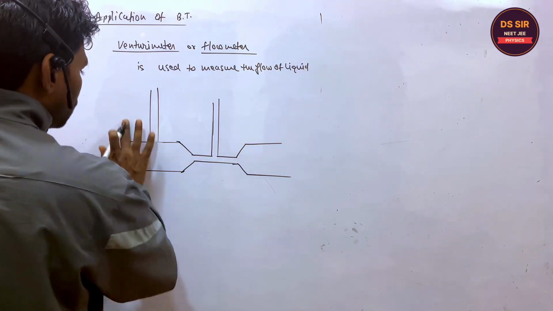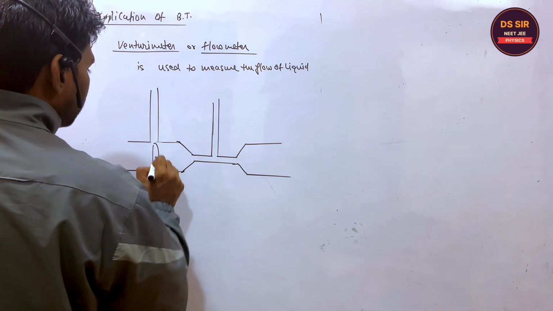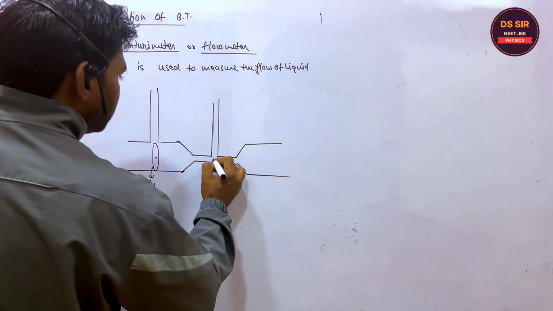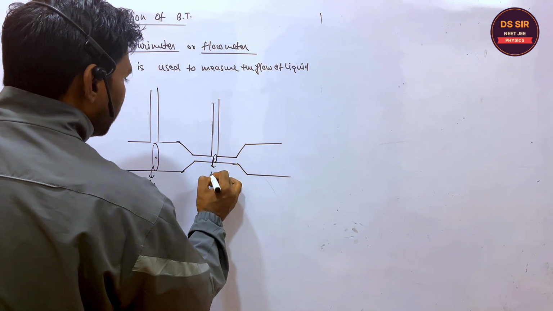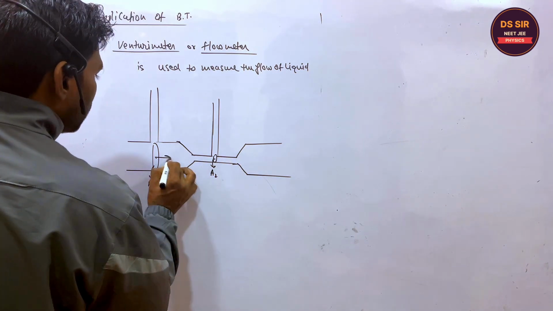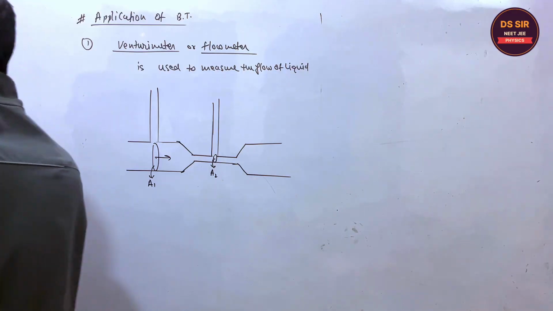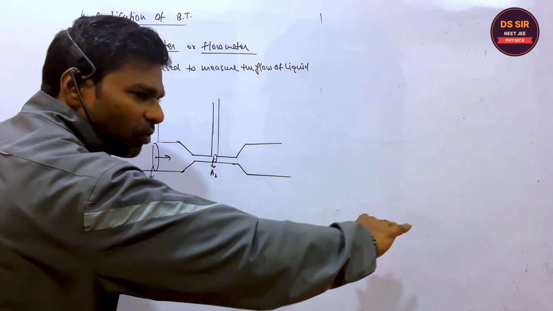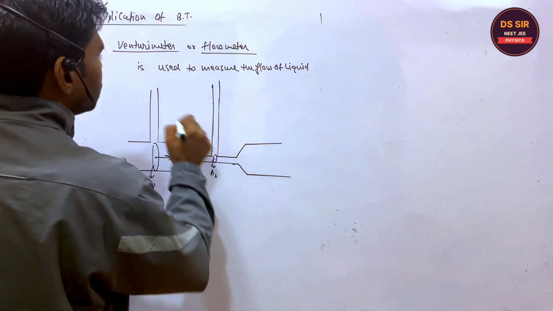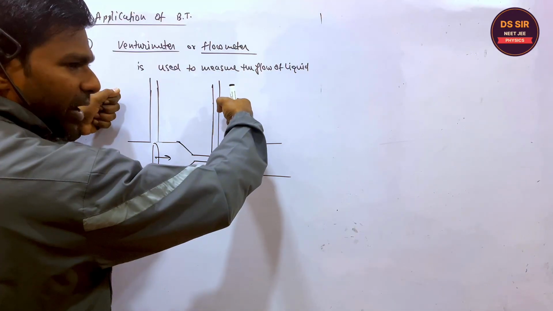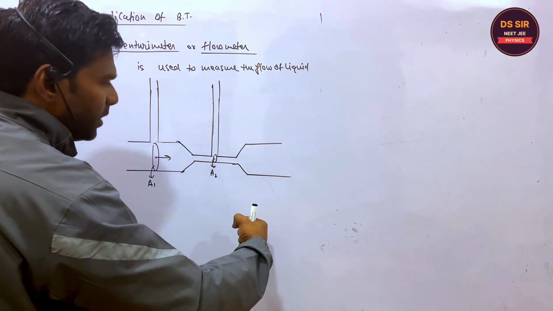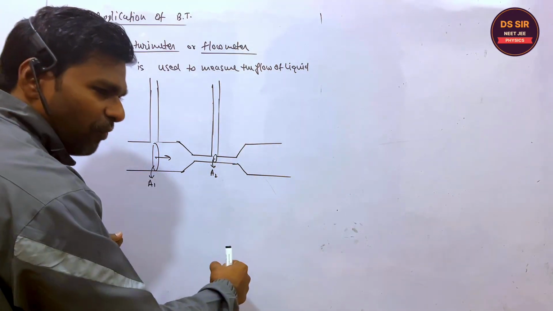This is the cross section area A1, and this is the cross section area A2. Listen, if water is flowing in the river, these are the two tubes, and holding this, we dip the whole device in the flowing water.